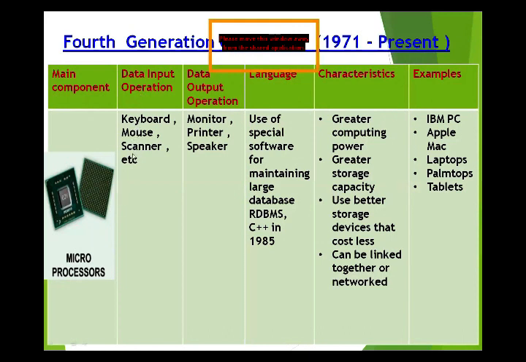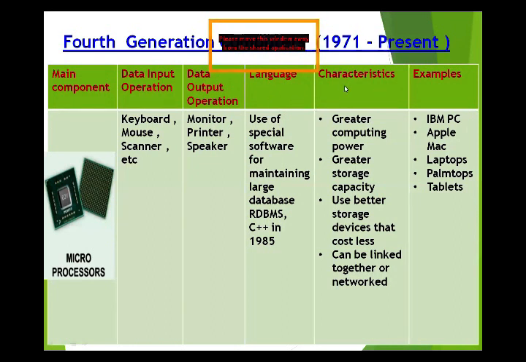Keyboard, mouse, scanner, and so on are the data input devices we use here. Monitor, printer, and speaker are used for data output operations. For language, there is special software for maintaining large databases, RDBMS, and C++ in 1985. These languages or software belong to this fourth generation of computers.